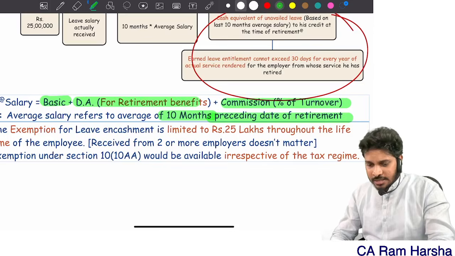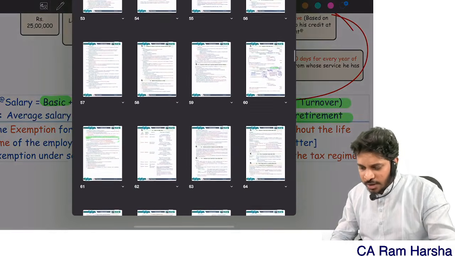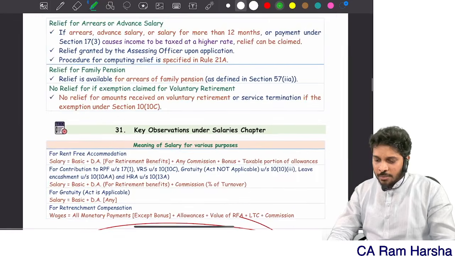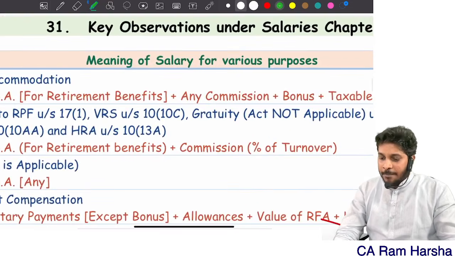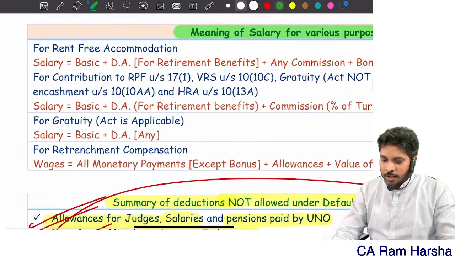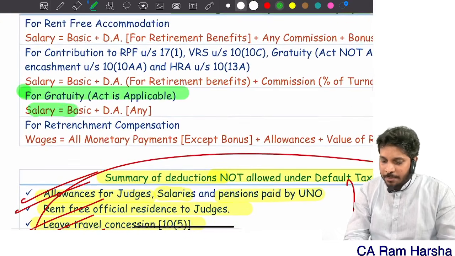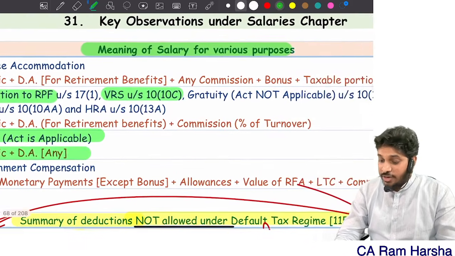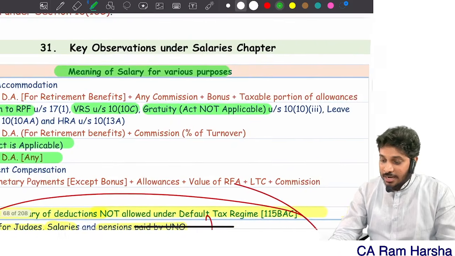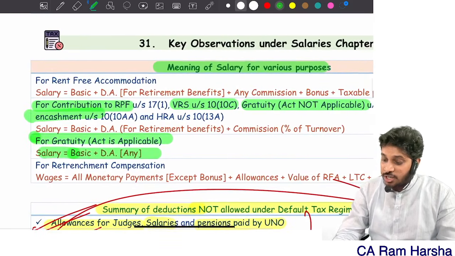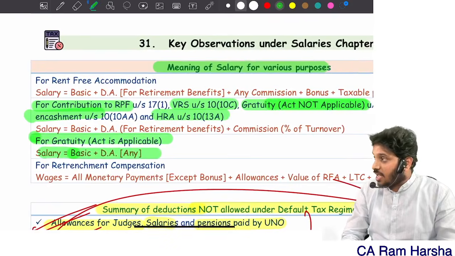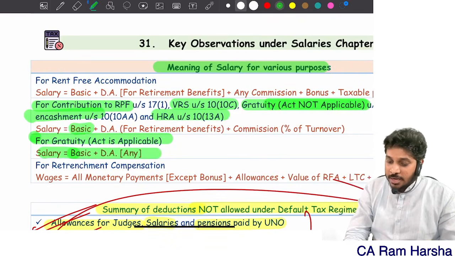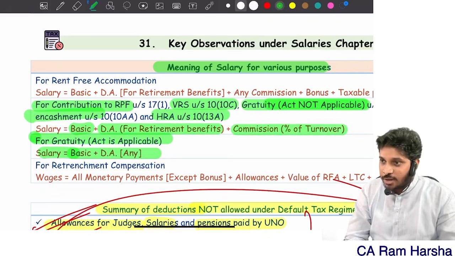How to remember that? Very simple. At the end of this chapter, we gave one schedule, one simple table: key observations under salaries, meaning of salary for various purposes. You see, for gratuity where the Act is applicable, basic plus any DA. For RPF contribution, VRS, leave encashment, and gratuity where the Act is not applicable, HRA. In all these cases, if the word salary comes, salary means what? Basic, DA for retirement plus commission percentage of turnover.